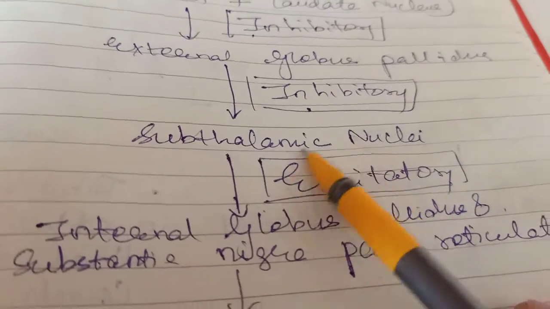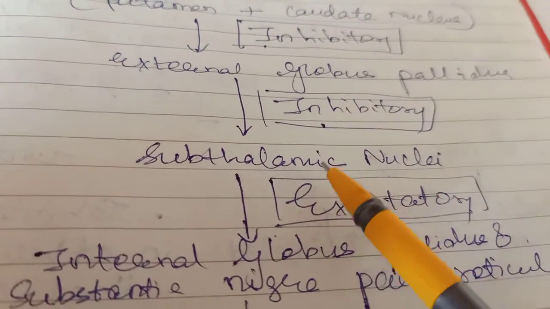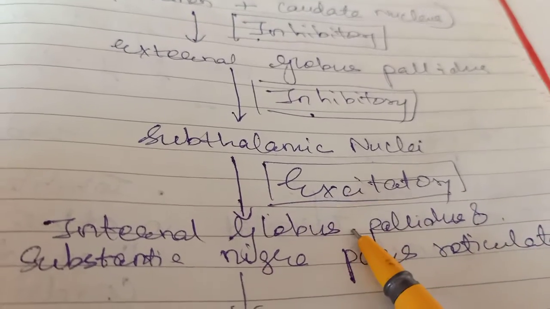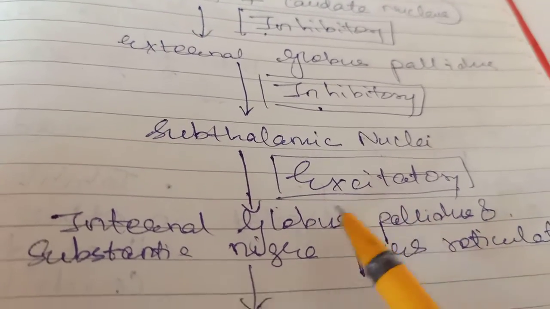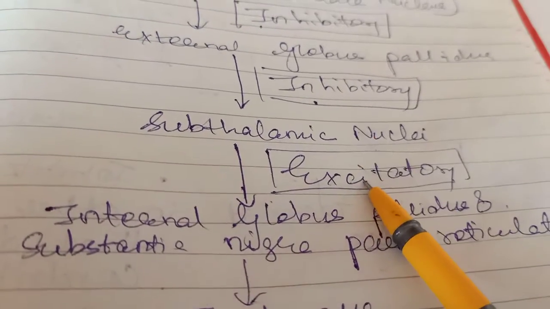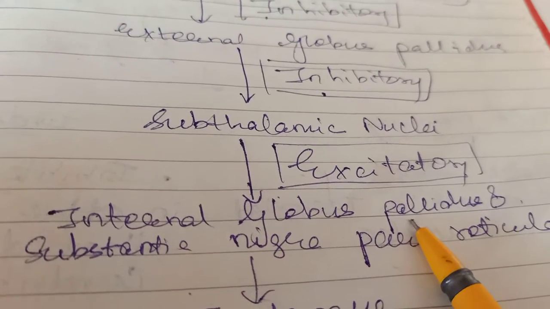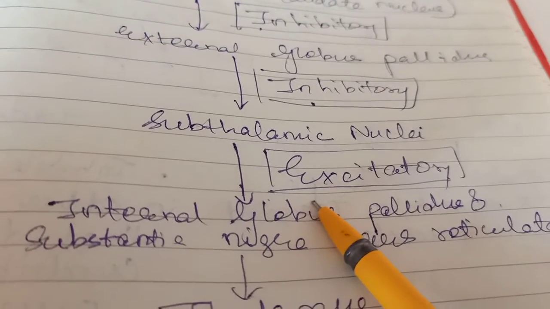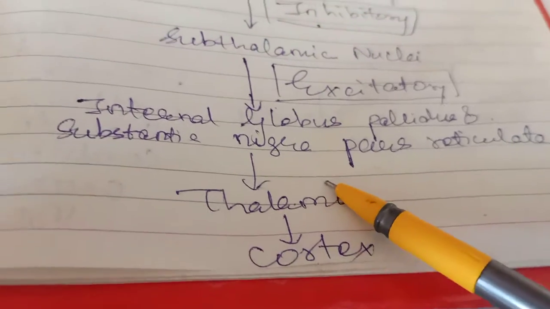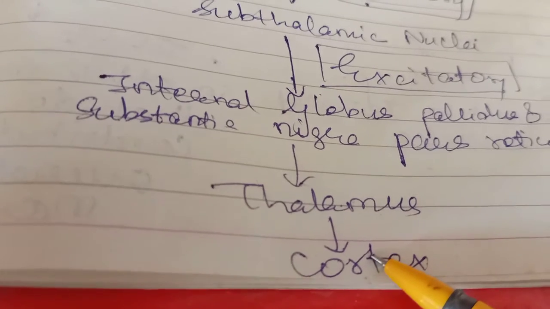The subthalamic nucleus becomes more active, since it is not being inhibited as it normally is, and it will send excitatory signals to the globus pallidus internal and substantia nigra pars reticulata. Now, the function of the globus pallidus is to inhibit the thalamus. Since it is excited, it will be able to do more inhibition on the thalamus.